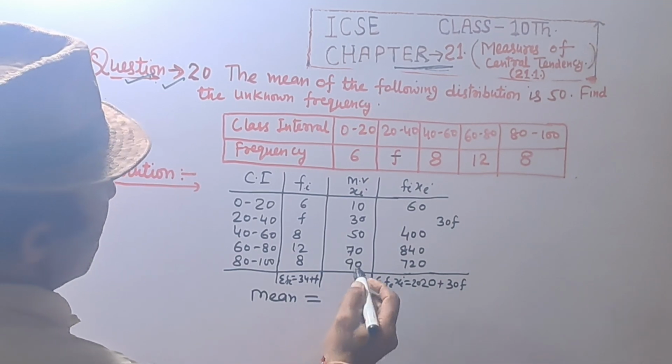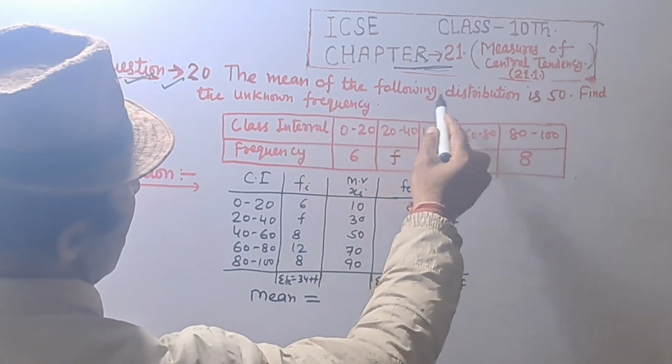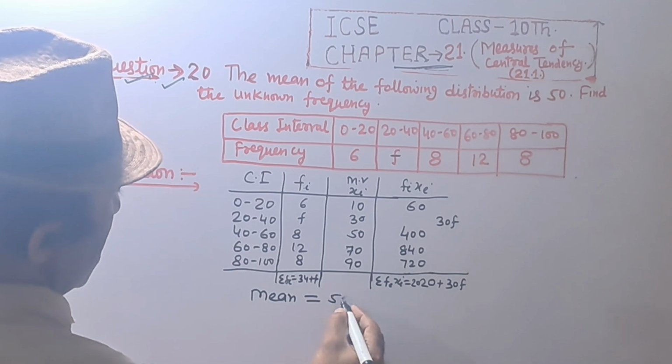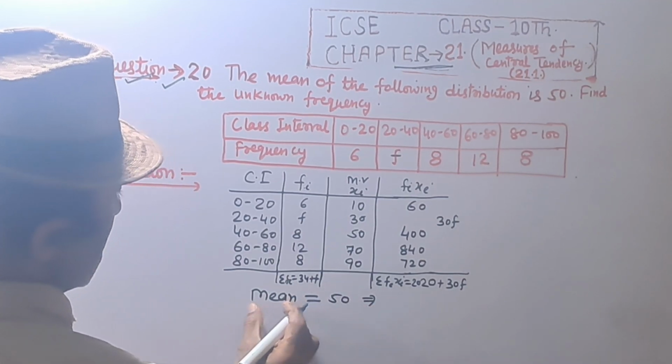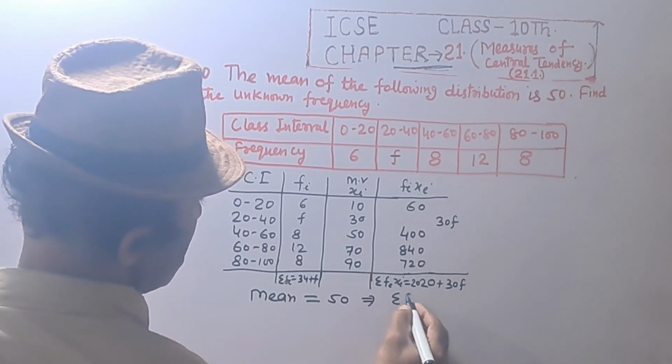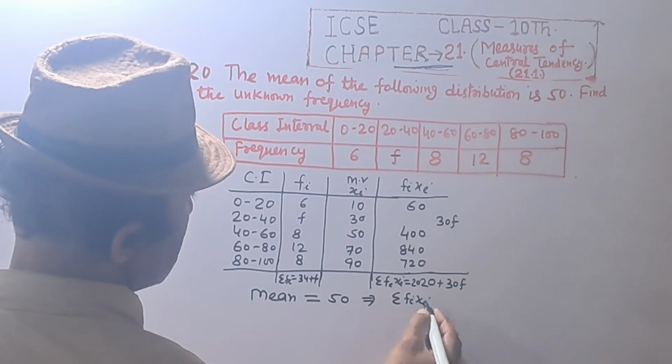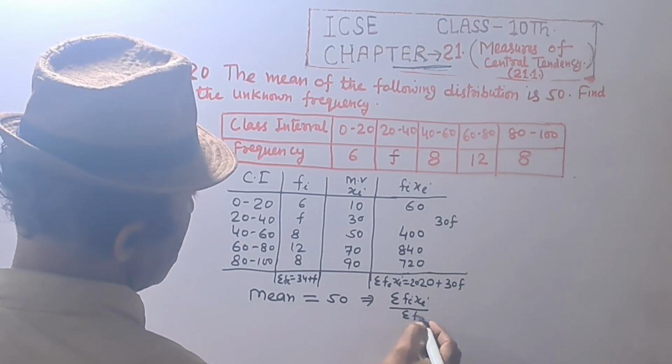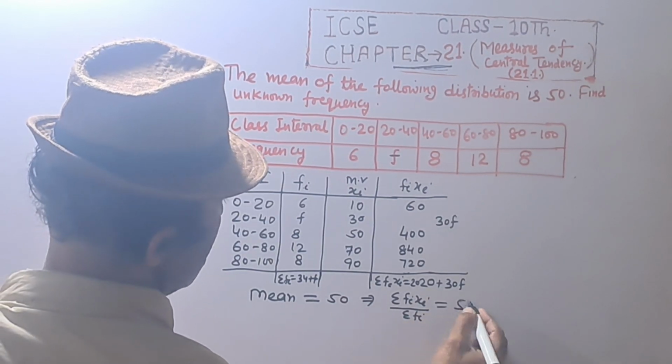Mean equals... the mean of the following distribution is 50, which implies mean is summation Fi Xi upon summation Fi, equal to 50.